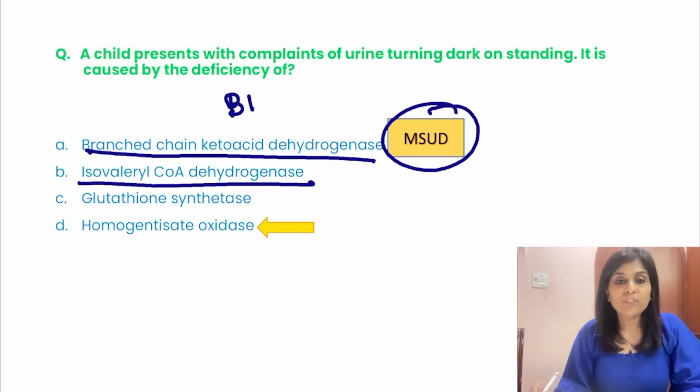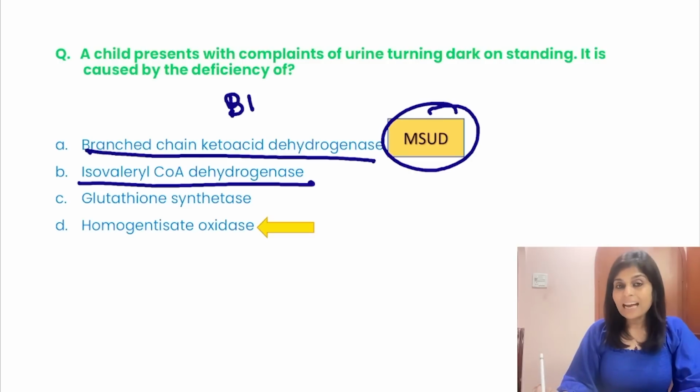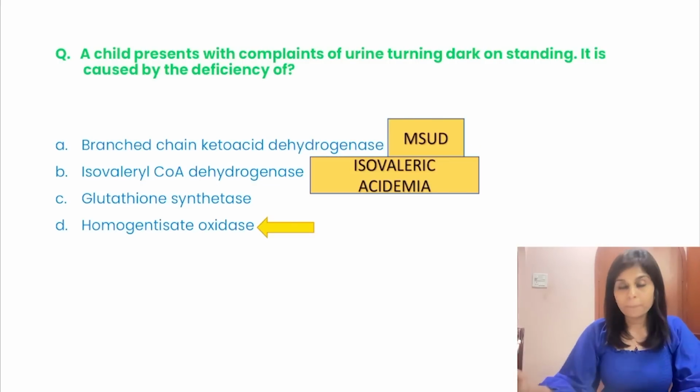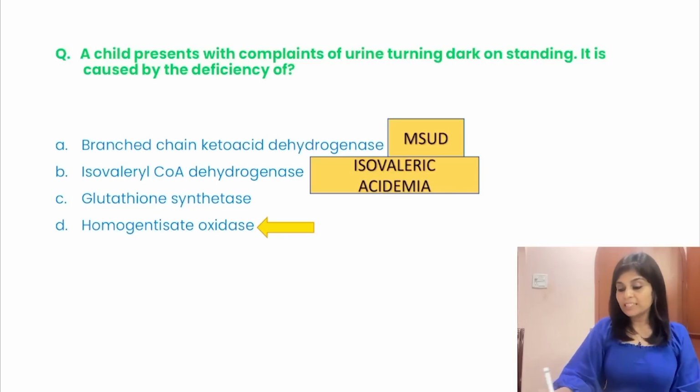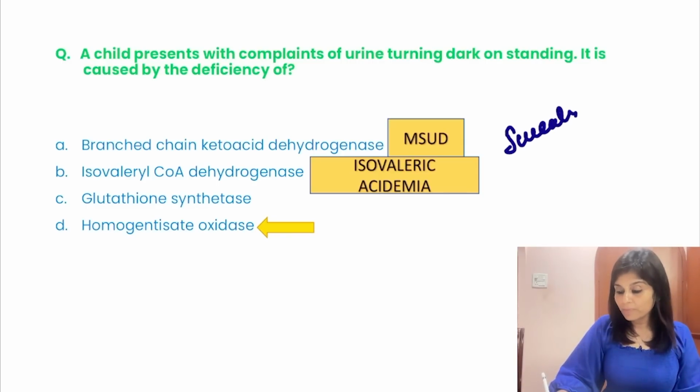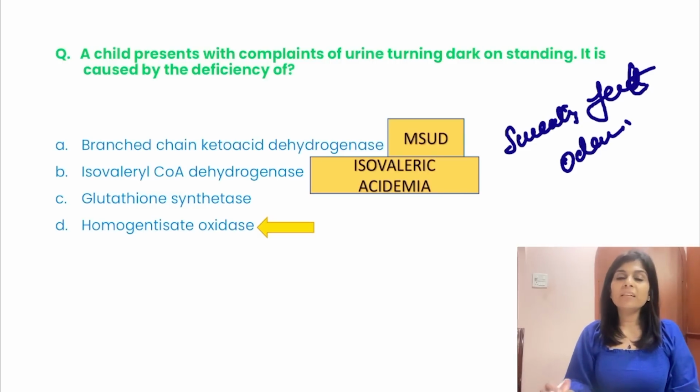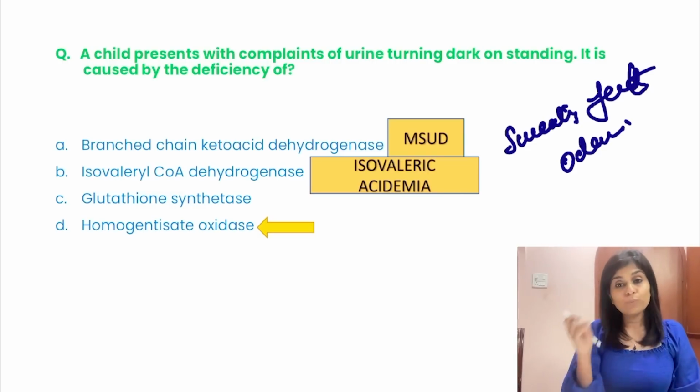Isovaleric-CoA dehydrogenase deficiency causes isovaleric acidemia. And this isovaleric acidemia is characterized by sweaty feet odor. Yeah, it is characterized by sweaty feet odor. I have already given you this in one of my previous YouTube sessions. Okay, how to remember this?